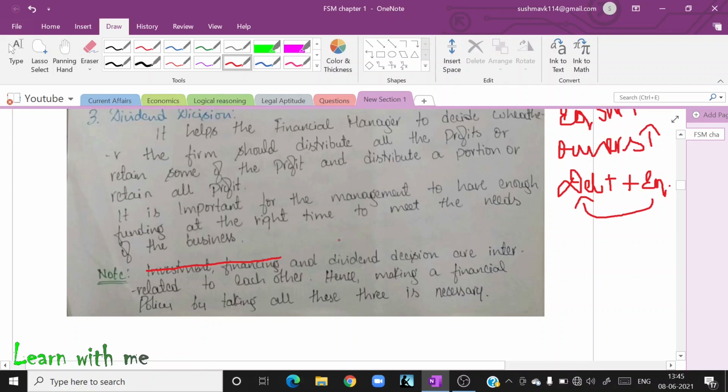The company will know what? Correct. Whether to retain the profit or to give the profit. But where will I get the profit? That the company will not know. So, what is the best thing for a company? All the three are absolutely necessary. That means it is interrelated.